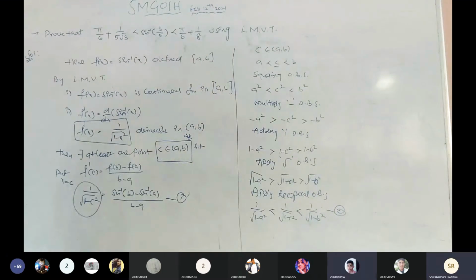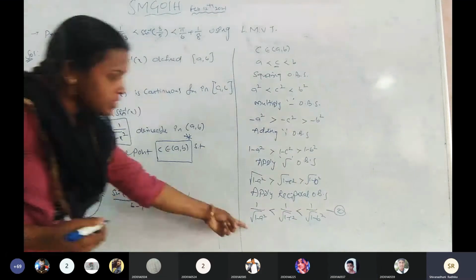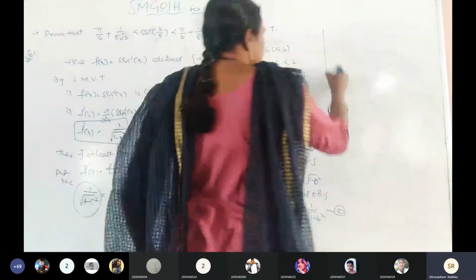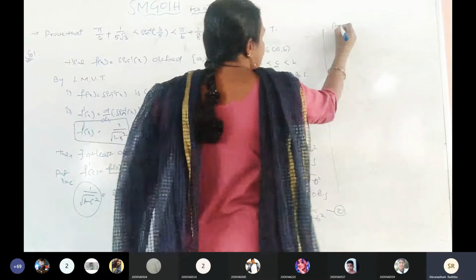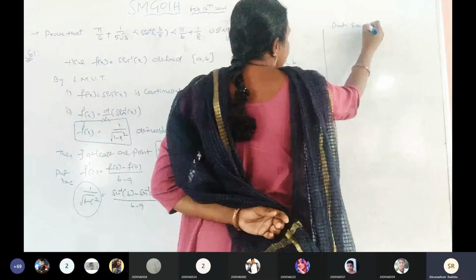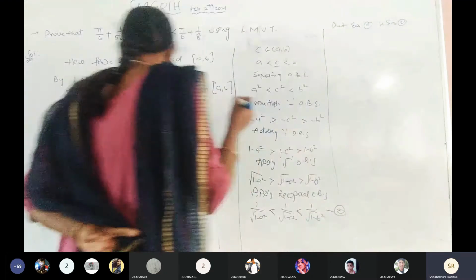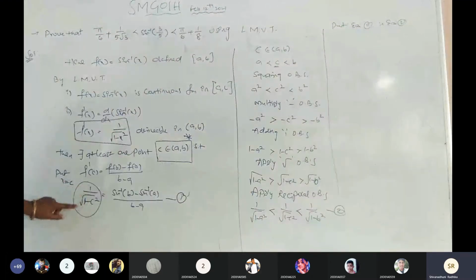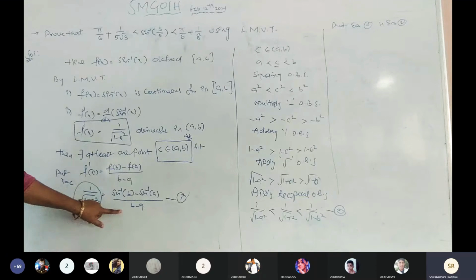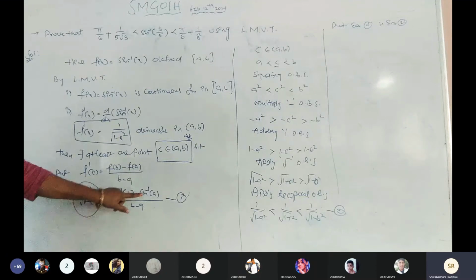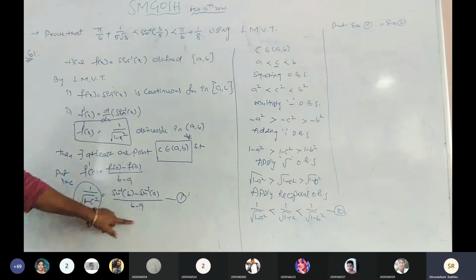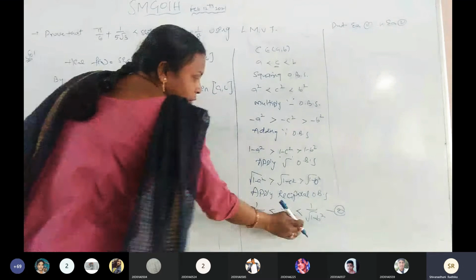No, ma'am. C. Substitute equation number 1 in equation number 2. Is it clear? Put equation number 1 in equation number 2. What is equation number 1 here? 1 by under root of 1 minus c square. I am going to substitute sin inverse of b minus sin inverse of a by b minus a in the equation number 2 in this place.